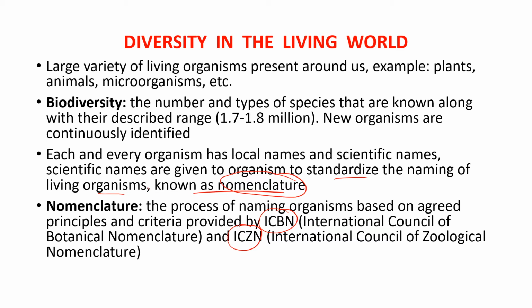Okay, so nomenclature is the process of naming organisms based on the agreed principles and criteria provided by the ICBN. So there are certain rules and principles, and each and every scientist has to follow them. First, there is one main important organization known as ICBN, and another is ICZN. ICBN stands for the International Council of Botanical Nomenclature. It means this ICBN is going to consider only the plants.